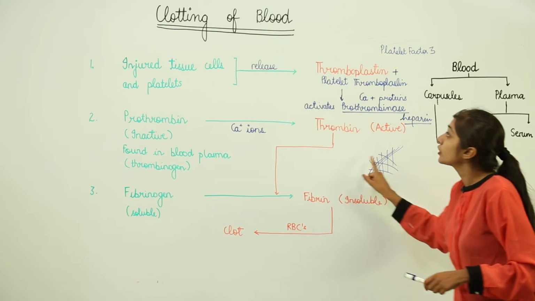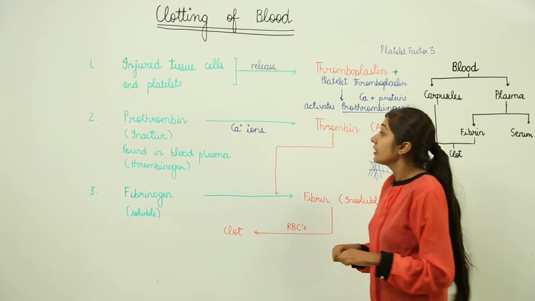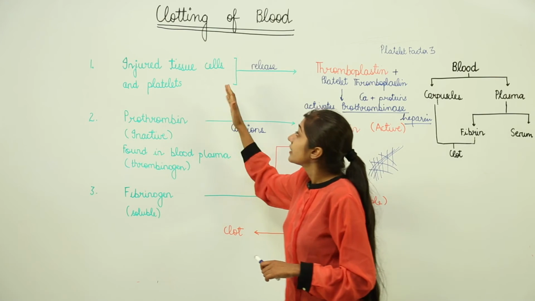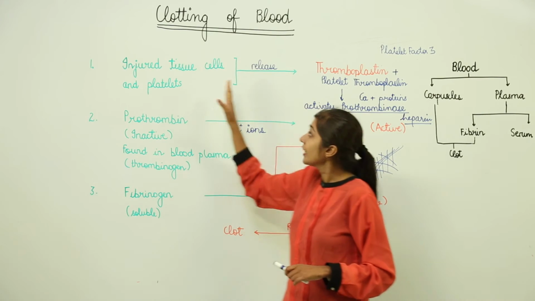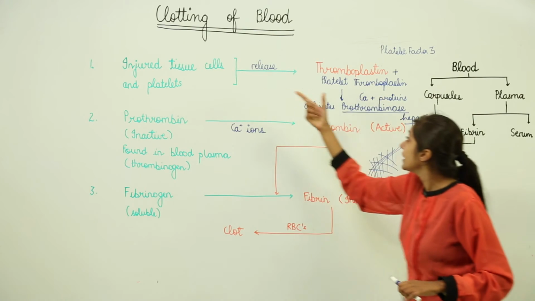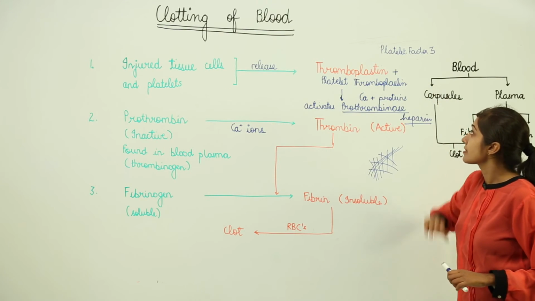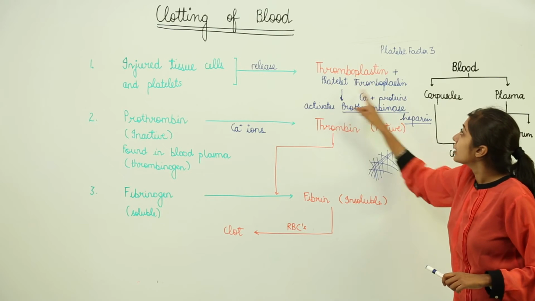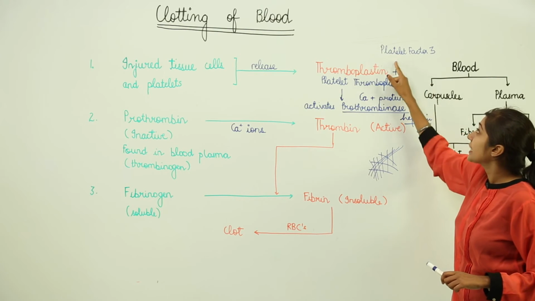So we'll just recall everything because it's a learning part. Remember that the injured tissue cells release thromboplastin first, and the platelets release platelet thromboplastin, right? This platelet thromboplastin is also known as platelet factor 3.